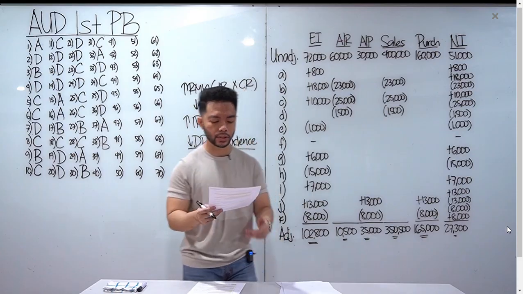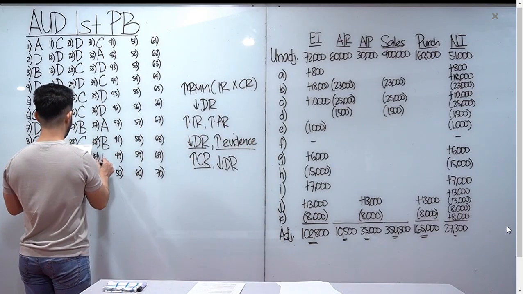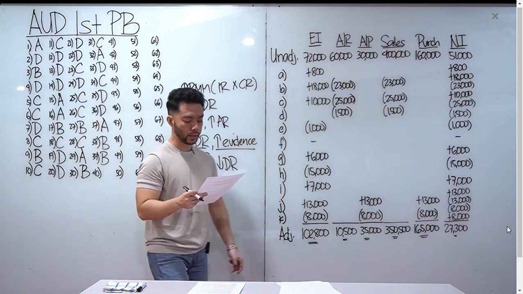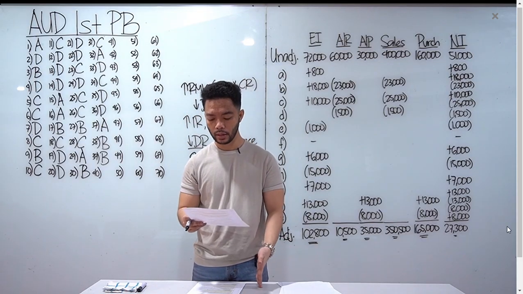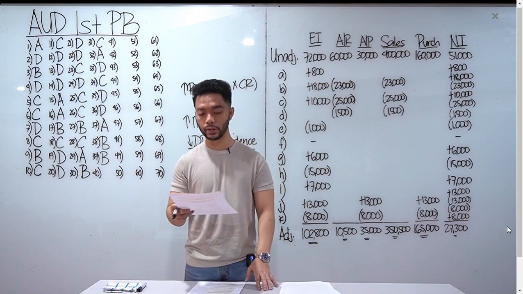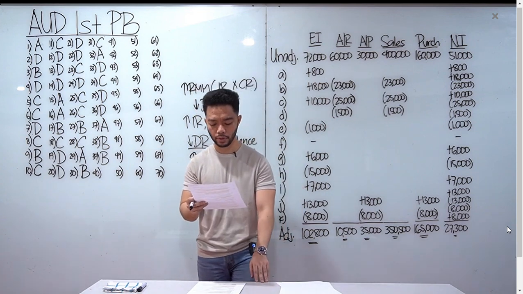Number 39, the most effective control for ensuring that customers are billed only for the goods shipped. Best answer dito is letter B, implement a policy that prevents the mailing of sales orders to customers in the absence of properly approved shipping order or bill of lading. Again, yun yung mga shipping documents natin na nagsisignify na ship na or meron tayong sale dun sa mga customers natin. Letter B for number 39.